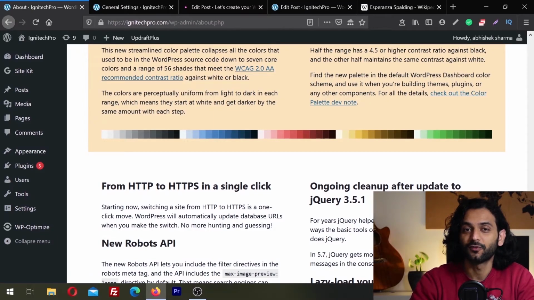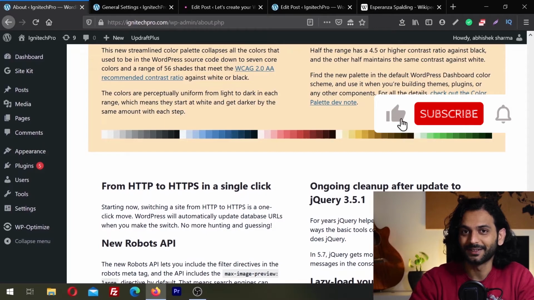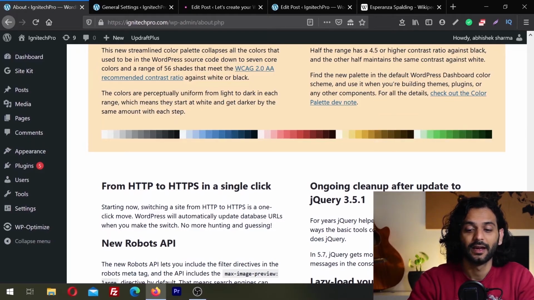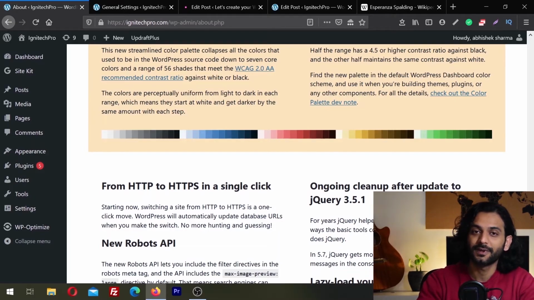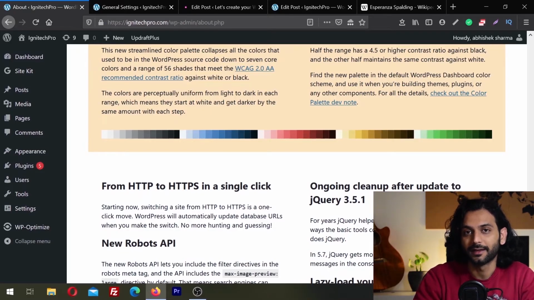Like in WordPress 5.5, they gave you the feature to lazy load images directly from WordPress. And they did the same thing again. So now you can do HTTP to HTTPS in a single click. And trust me, this is a very nice feature. It will save you a lot of time, and I'm happy that WordPress is removing dependency on some plugins. So what I can see now is that WordPress is giving you more and more features, so you will be less dependent on plugins. And when you have fewer plugins, your website will automatically be faster.